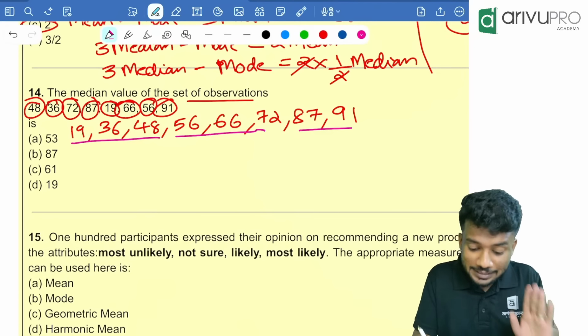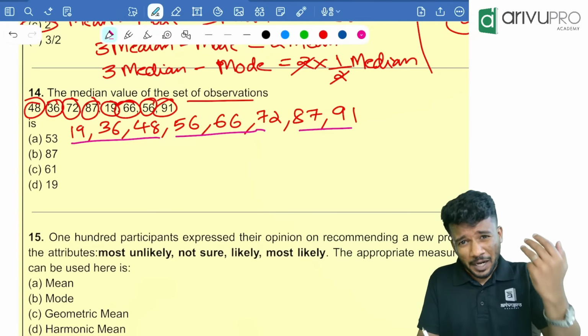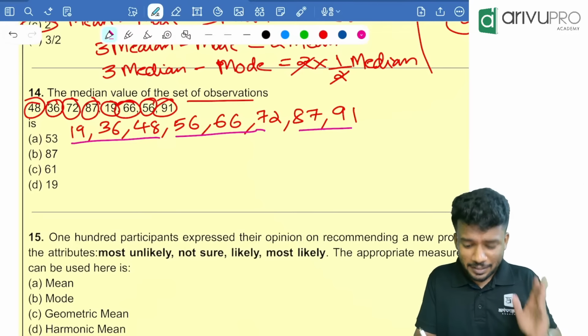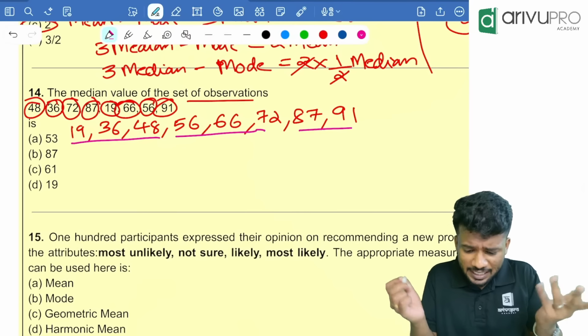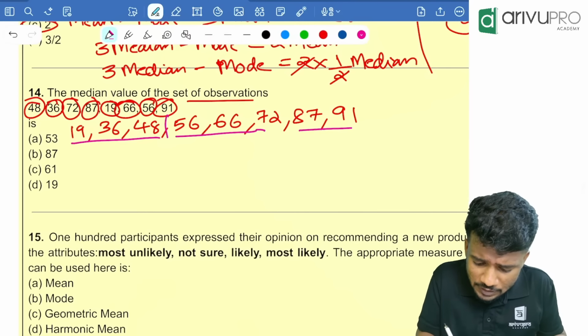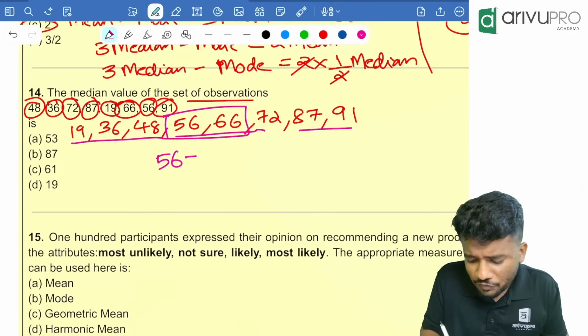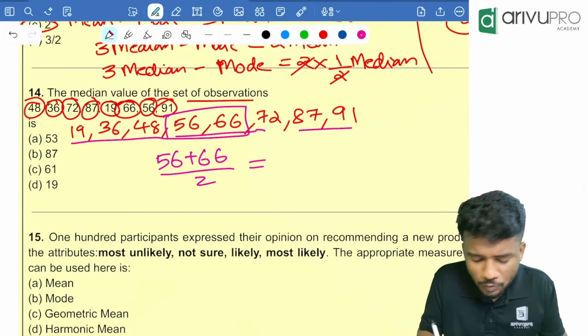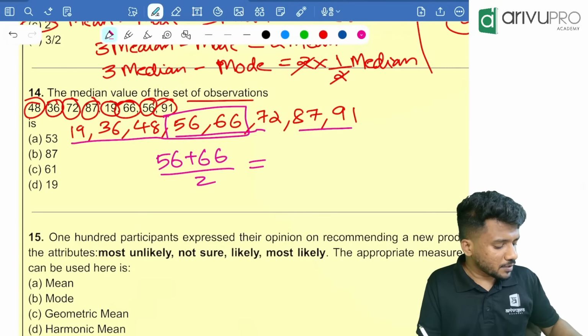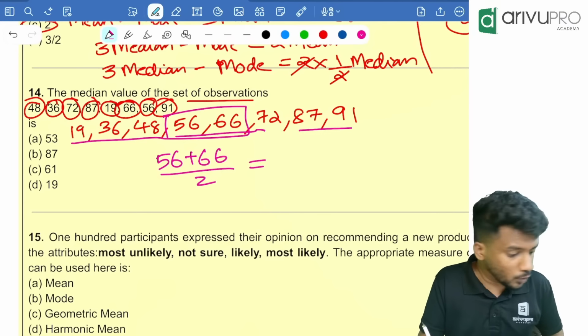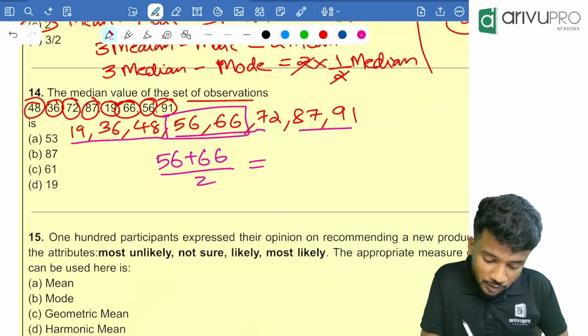That means, for the median, there are two methods. Multiple formulas are there to find the median. Whenever the numbers are even, you can take the middle two numbers and take the average. That is 56 plus 66 divided by 2, which is equal to 61. Option C is your answer.